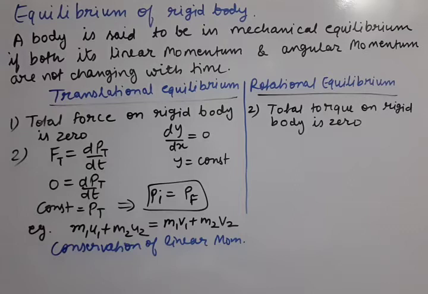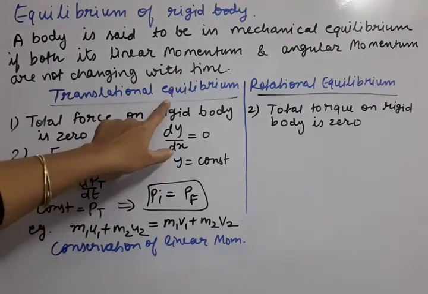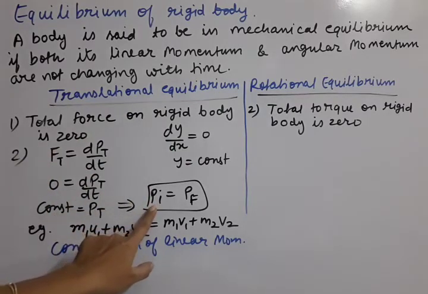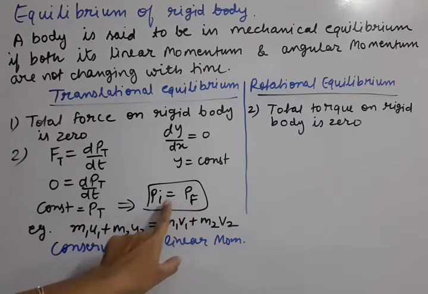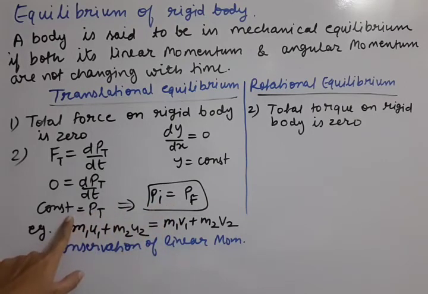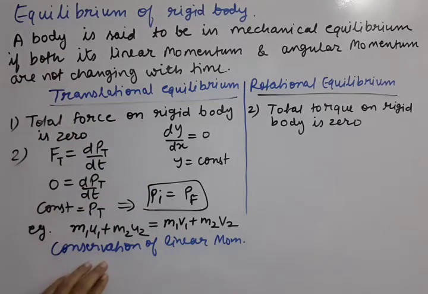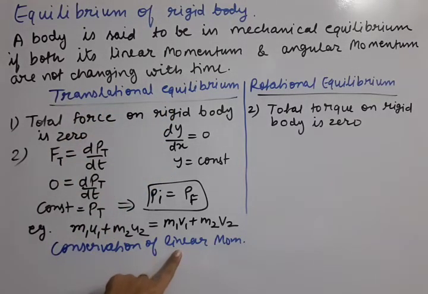So you can see that we can study this translational equilibrium in this format also: equilibrium means total force 0, that means total momentum constant, that means momentum before any event, the initial momentum, and momentum after the event, the final momentum, should be equal because every time it has to be constant. So what is the condition for conservation of linear momentum? The condition is that total force should be 0. So all the things are interconnected. In translational equilibrium, the linear momentum remains conserved.